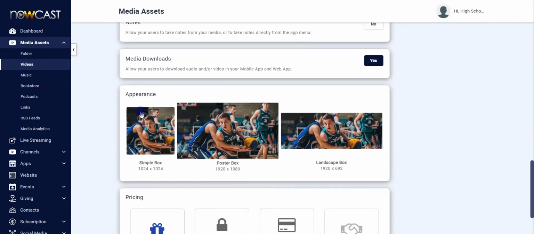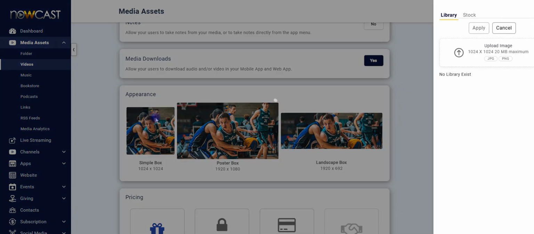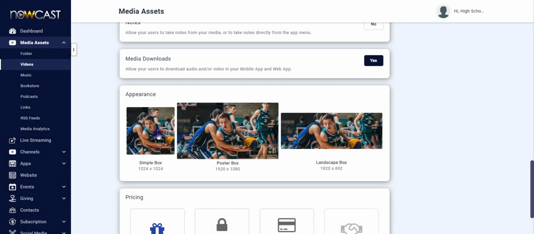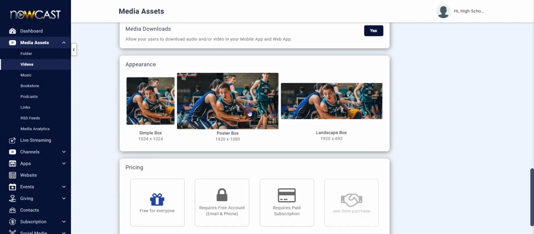And then at the bottom, there's a lot of cool bells and whistles, but we'll go over that in the real demo. We'll come to the bottom where you will upload your thumbnail that will represent that video. So you'll choose these three different sizes because you'll use all three at different parts of the app.